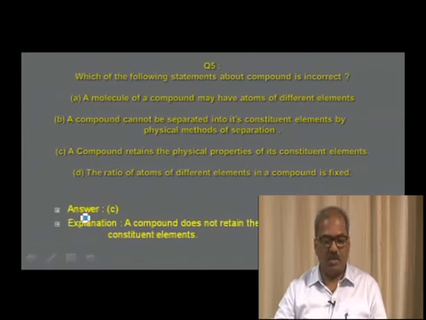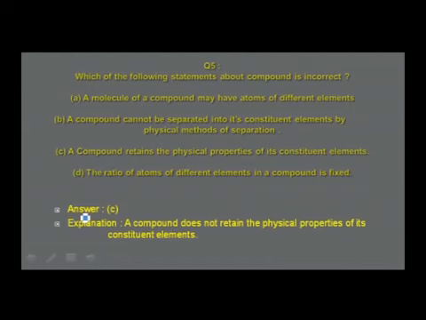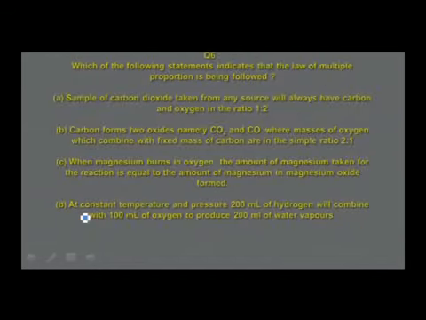So, therefore, the answer you may find is in option C, that is, a compound does not retain the physical properties of its constituent elements. In other words, the atoms will lose their properties when a compound is formed. Which of the following statements indicates that the law of multiple proportions is being followed? Option A. Samples of carbon dioxide taken from any source will always have carbon and oxygen in the ratio 1:2.